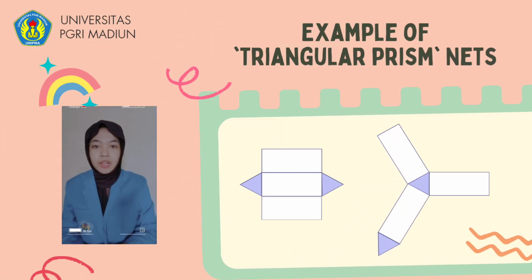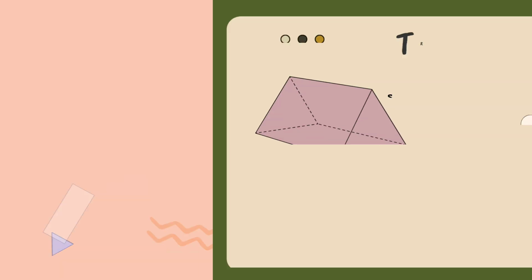Next, example of a prism net. There are many types of prisms depending on the shape of the base. The following example is a net for a triangular prism.